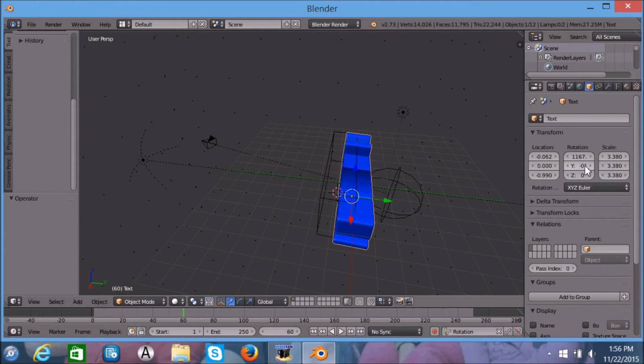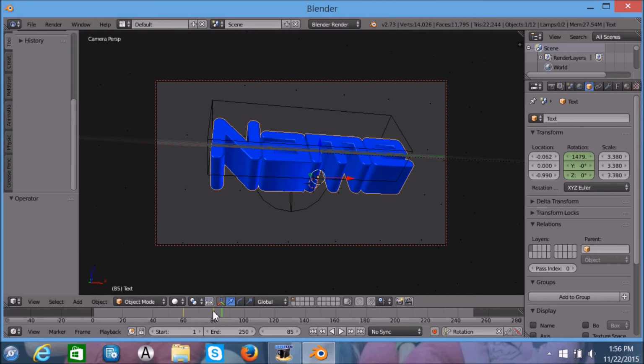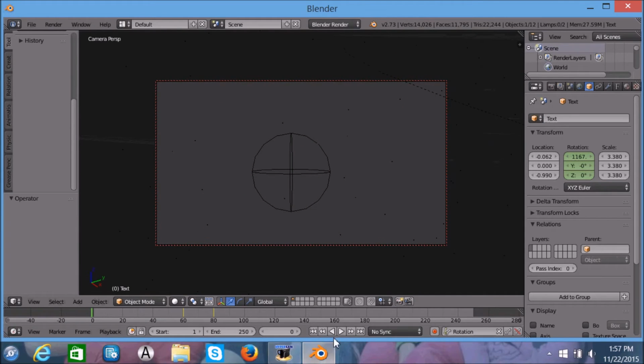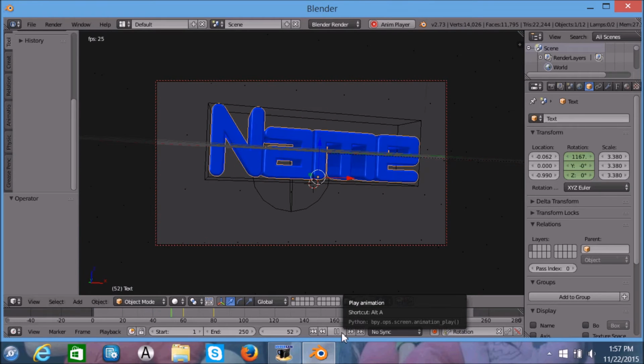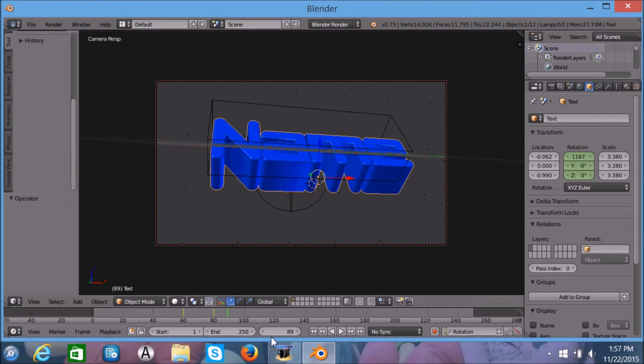Okay guys, now that you've done your camera movement, you're going to want to turn this by hitting I on this, going here, rotating it, then hitting I on it again. And then as you can see, the text is now spinning. So if we go into camera view, this is our animation. The text does a nice little spin.